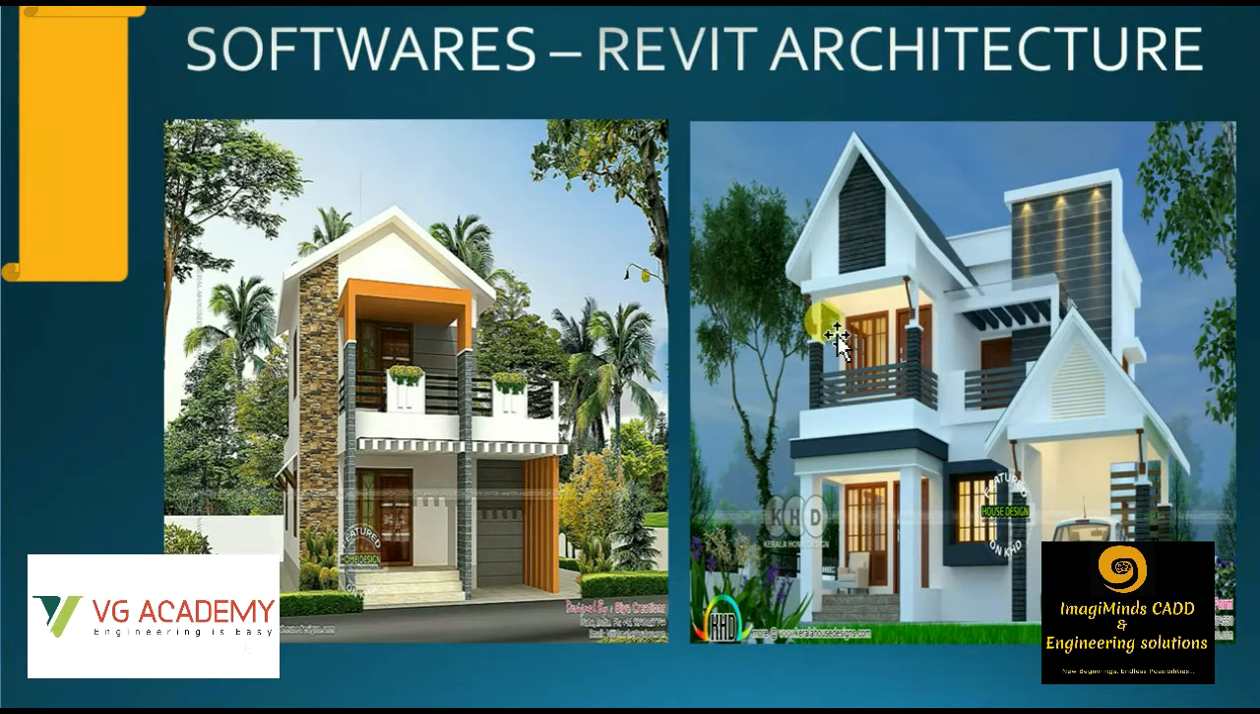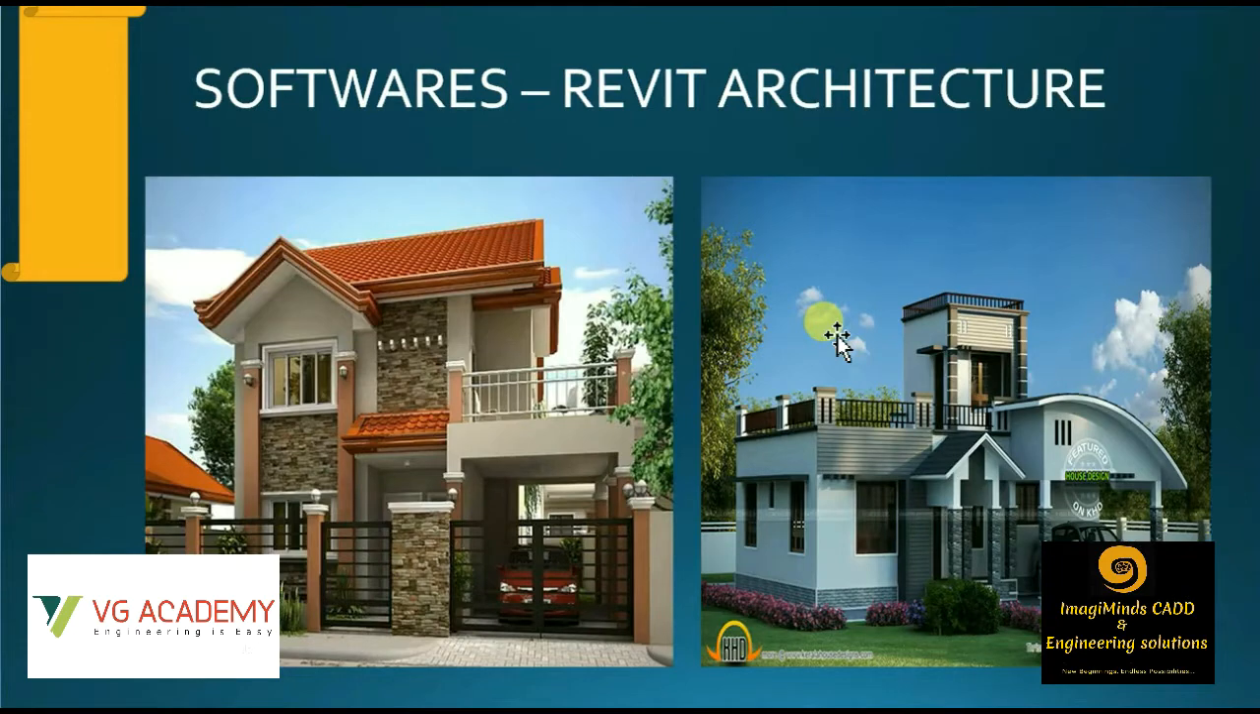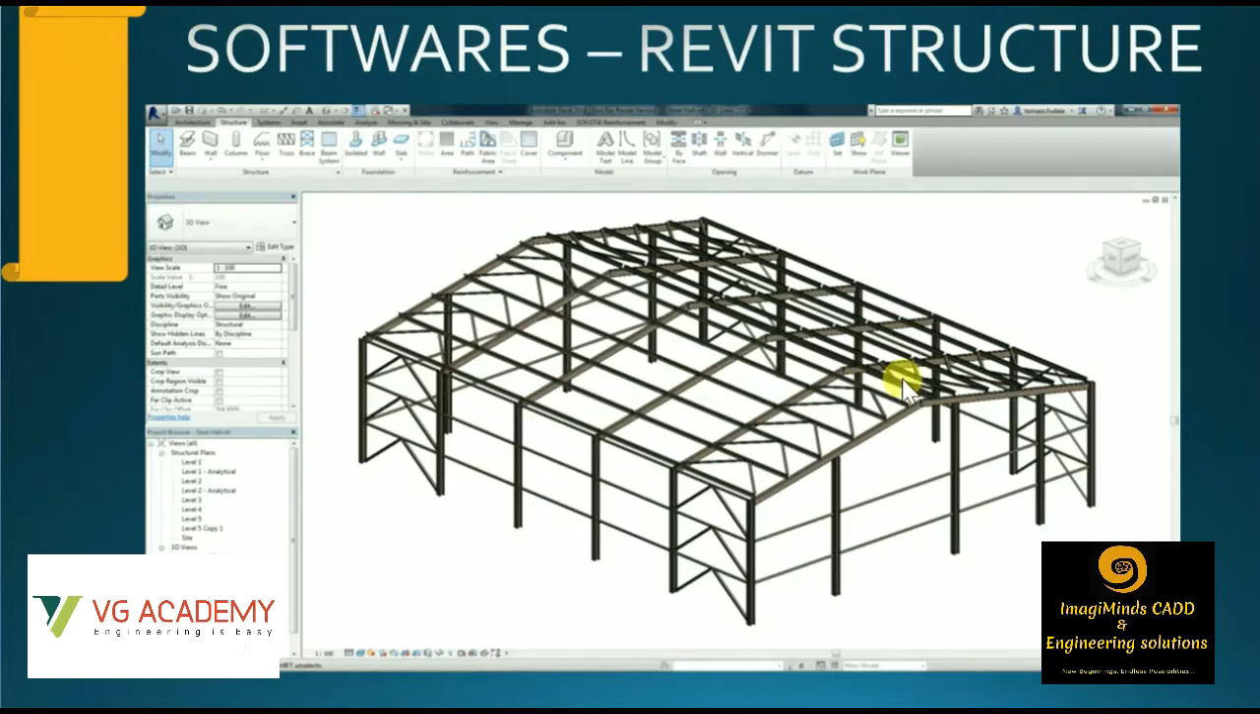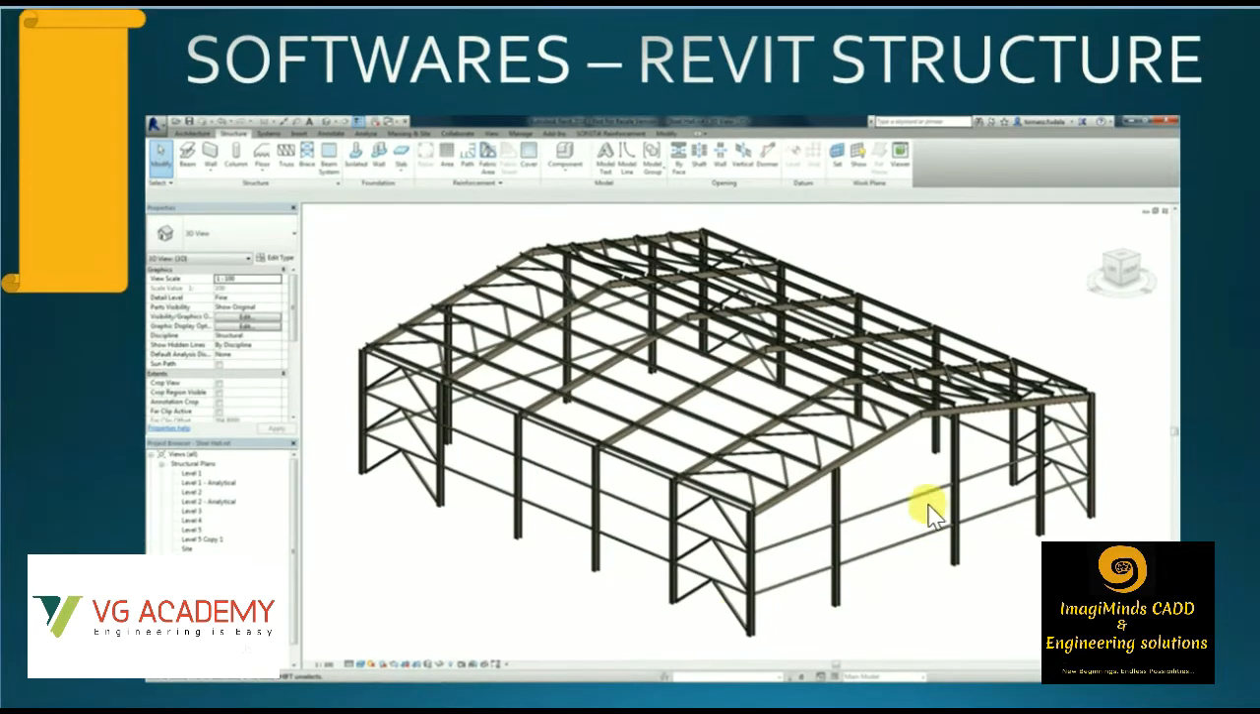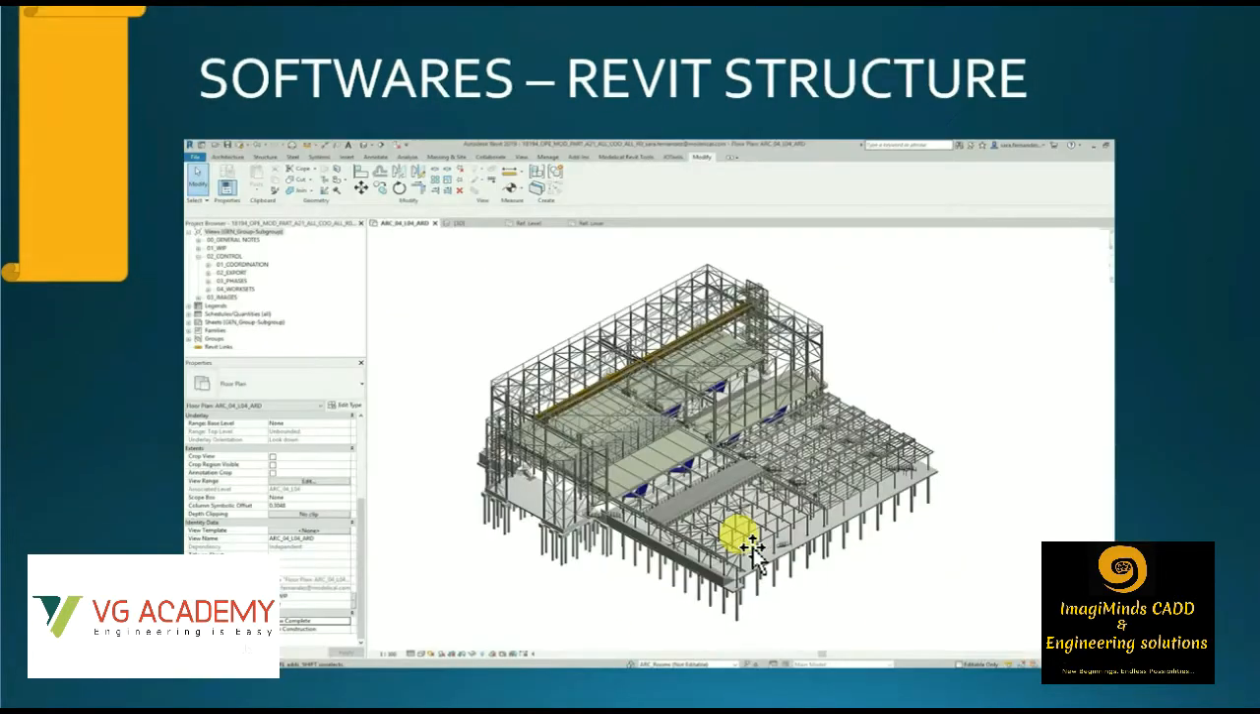Then we have the Revit Architecture software. With the help of Revit Architecture, we are very easily able to draw the plan, elevation, section, and 3D modeling. So these are a few examples of what Revit Architecture software is for. Then we use Revit Structure or Tekla for this type of structural detailing or structural modeling. One more example I'll show you. This is an example of structural detailing and modeling.